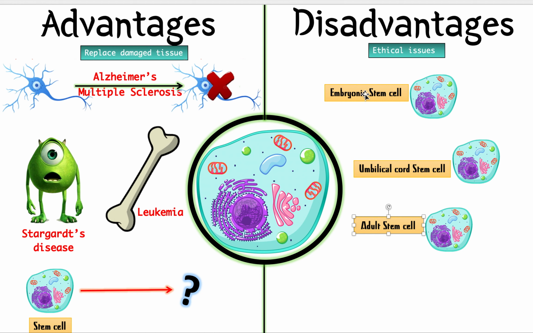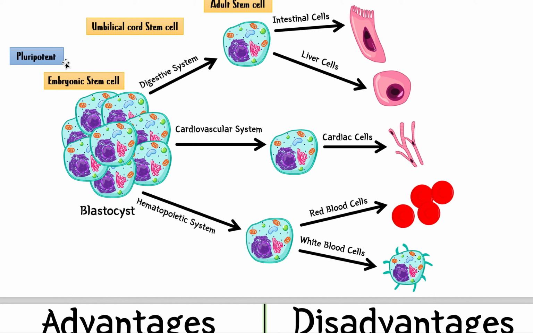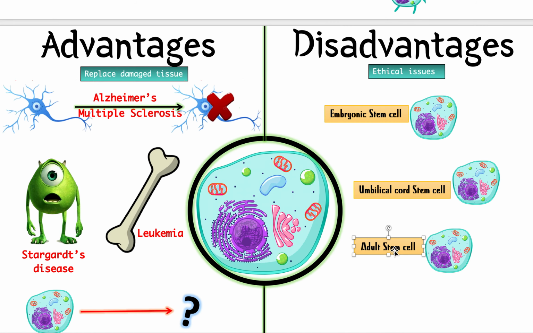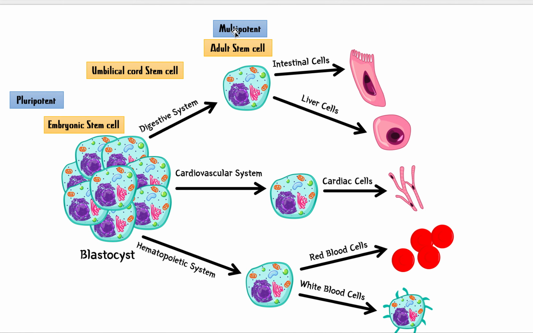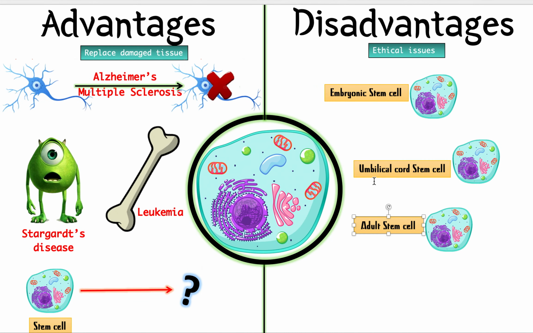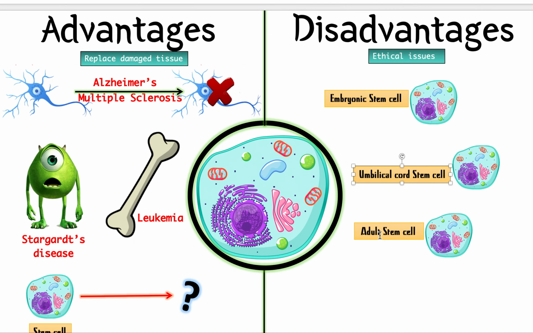But the problem with them compared to embryonic stem cells is that embryonic stem cells are what? They are pluripotent, so they can solve any problem. Whereas umbilical cord and adult stem cells are multipotent, so they can only solve certain problems. Like if you take an adult stem cell that is only digestive system, you can only solve a digestive system problem. So they are not as flexible, these two cells, compared to the embryonic stem cells. And also, they are not as numerous. Embryonic stem cells can be taken and become any kind of cell, and you can take a lot of them, right?